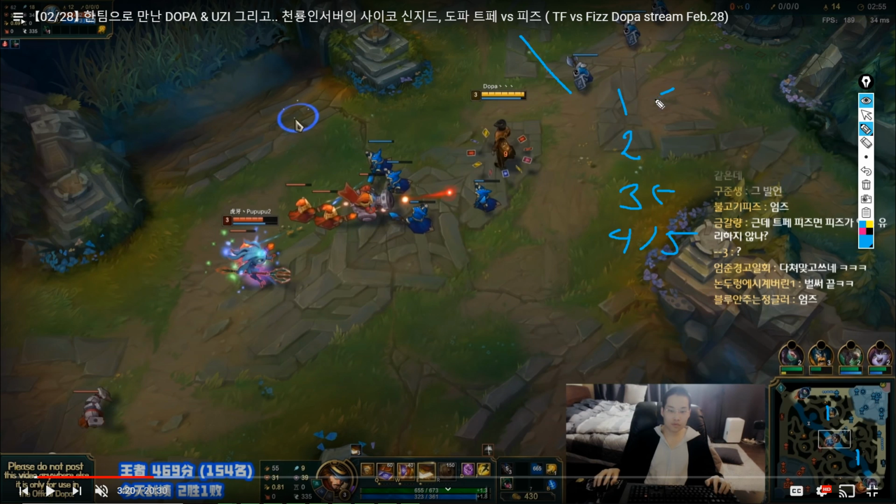Instead, what we did is we slow pushed on 1, slow pushed on 2, but noticed that Fizz was just crashing the wave into us constantly, and then we started matching wave clear on 2 and 3, and then as 4 arrived, this is the 4th wave coming in, we're simply going to keep the wave here. So at the end of the day, we wanted wave 4 in a very good spot, and that's exactly what happened here. But it doesn't really matter which sequence you take, as long as you have the correct outcome at the right time. That's all that matters.